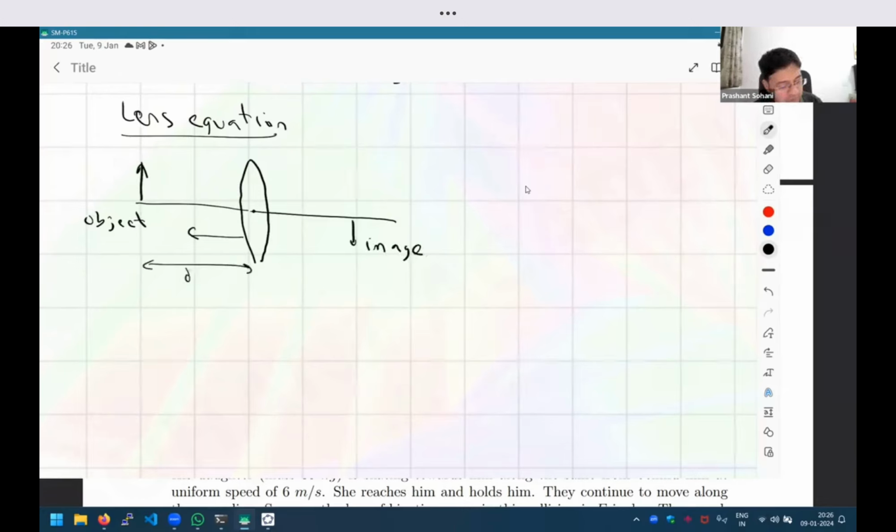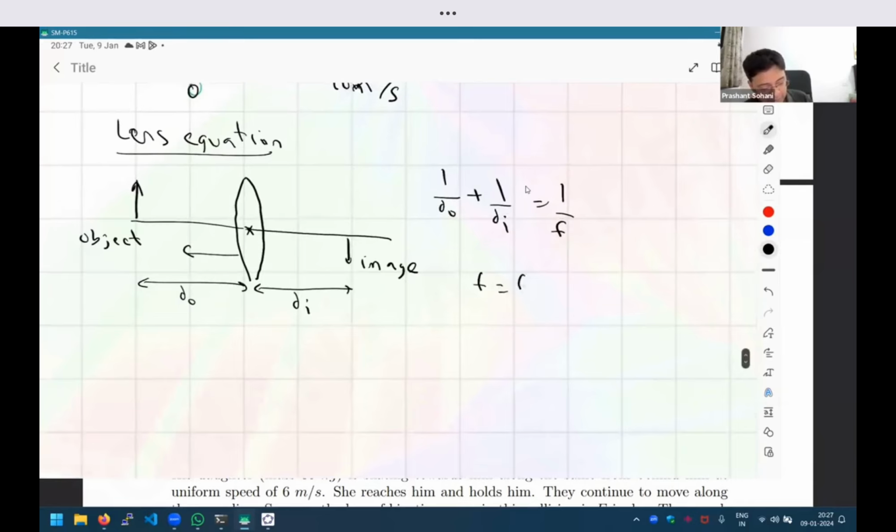We say DO is the distance of the object. We always use the lens as the reference point, so we measure all the distances perpendicular to it. And this is the distance to the image. So DO and DI are the distances. The way I like to formulate this is that 1 upon DO plus 1 upon DI is equal to 1 upon f, where f is the focal length of the lens.